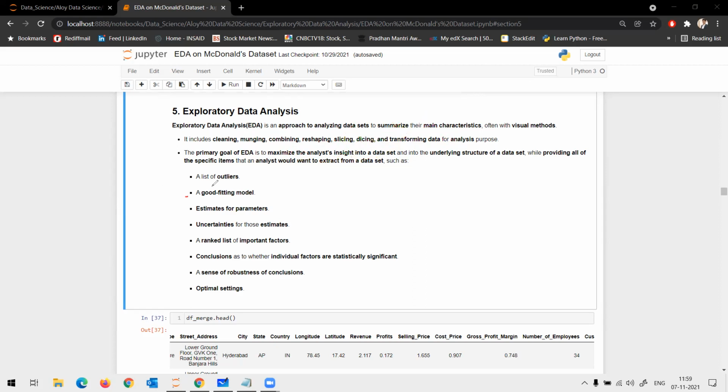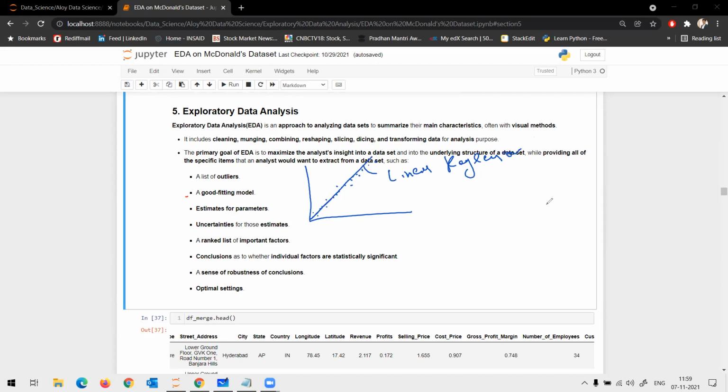Coming to the second one, that is a good fitting model. This is something you may not understand right away, but I'll still give you a small brief about it. If your dataset is linearly distributed, something like this, then a simple linear regression would solve your problem.